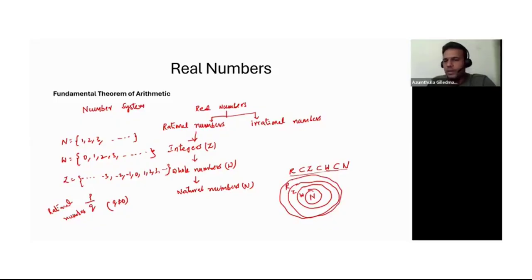That means N is a subset of W, meaning all the natural numbers are present in the whole numbers, and whole numbers are a subset of integers. All whole numbers are present in Z, the integers, and all integers are present in the rational numbers. This is how we denote it. Hope you are clear with the number system: rational and irrational numbers, and rational numbers can be integers, whole numbers, and natural numbers.